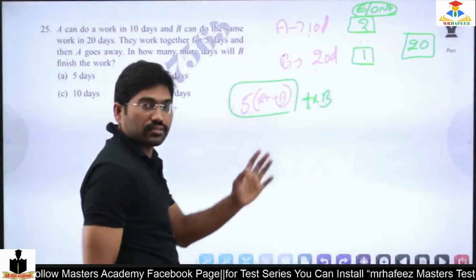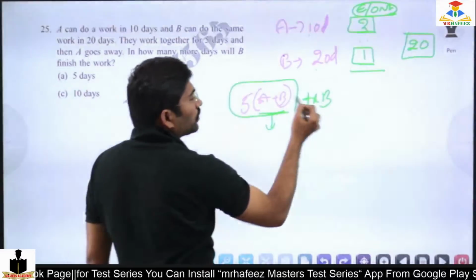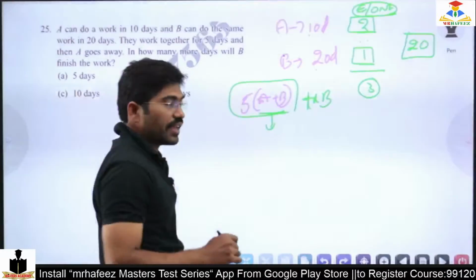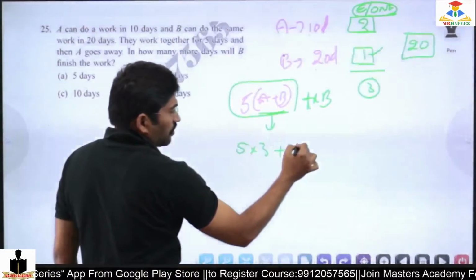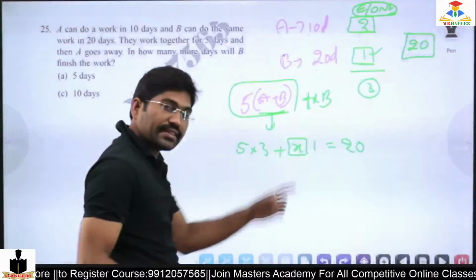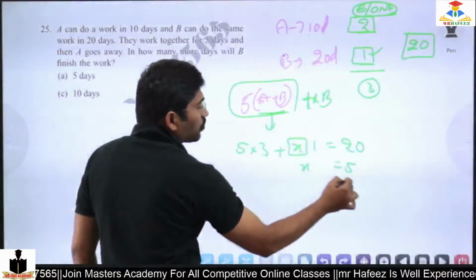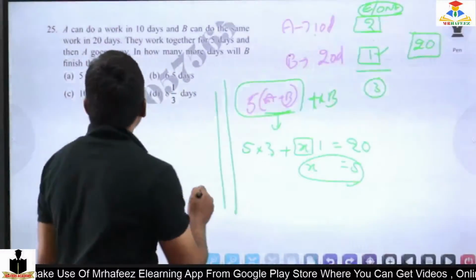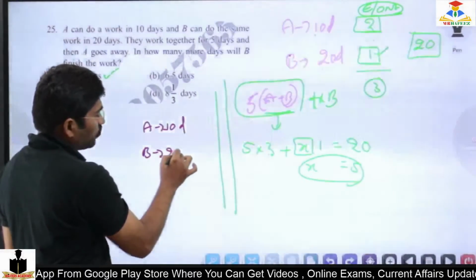In how many days will that be? When they are working together, 2 plus 1, they are able to do 3 works per day. So 5 days they worked, 5 times 3, plus B will work only for 1 per day. So X days times 1 equals 20, the reason being 20 is the total work. 5 times 3 is 15. 20 minus 15 is 5. X equals 5. So the X value is 5 days. The other method can be: A can complete in 10 days, B can complete in 20 days.